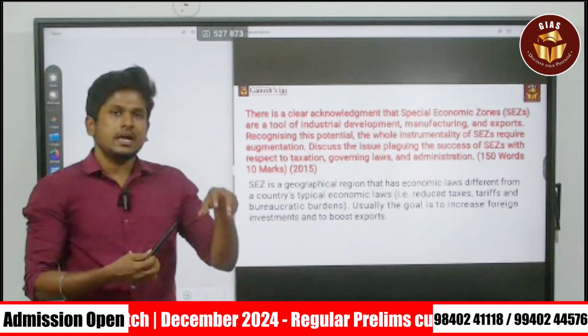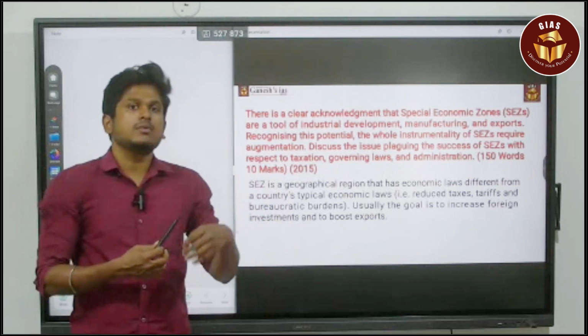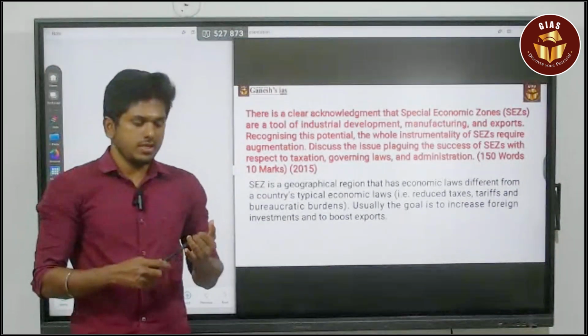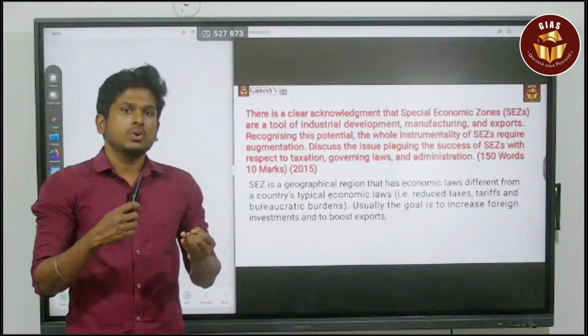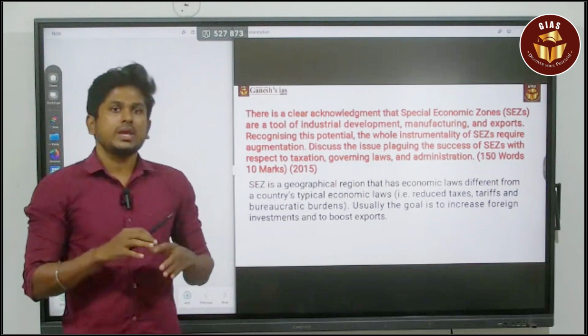For that, SEZ has different laws to govern that region. So it is mainly focused on improving employment, exports, and also growth in industries and manufacturing. That is the major idea.